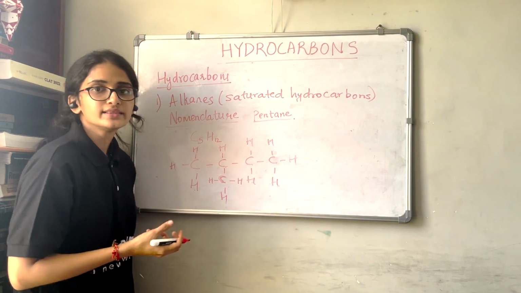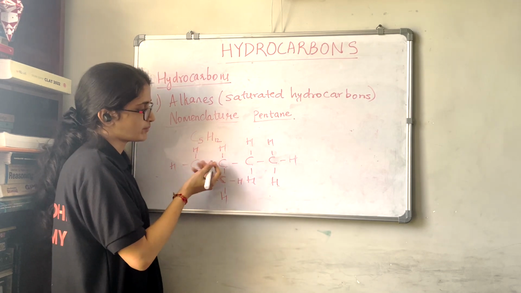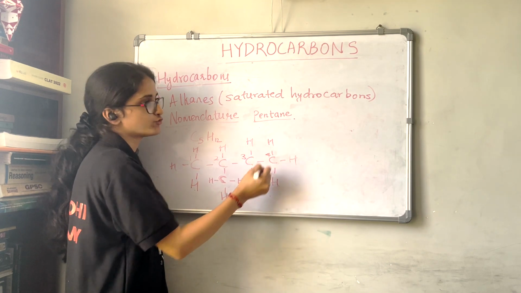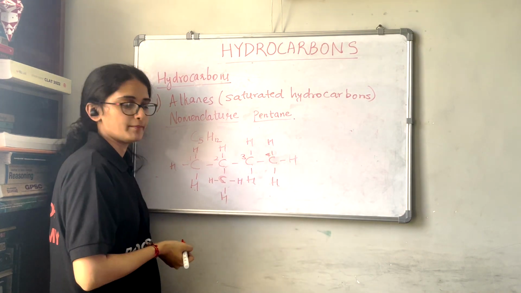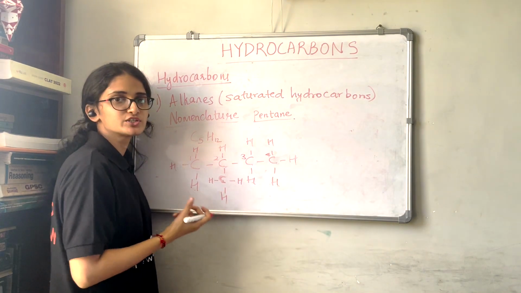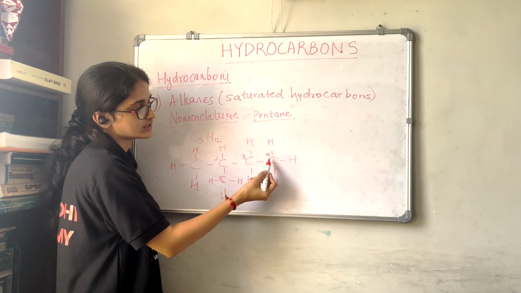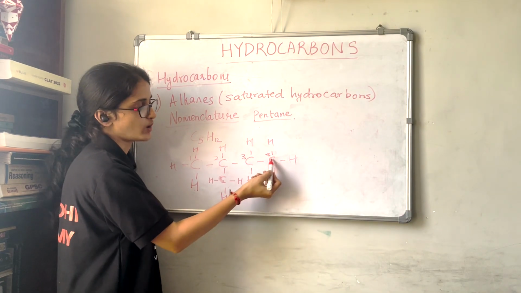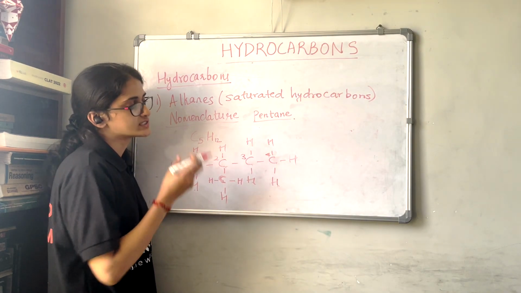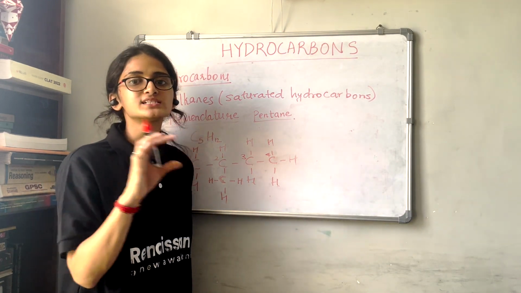Now let us do the numbering. How will you start the numbering? You have to start the numbering from left hand side. So 1, 2, 3, 4. So this is the 4th carbon. This is the straight chain having 4 carbon atoms, and the substituent which is there is attached to the second carbon. Now we could have numbered the chain from this side, that is 1, 2, 3, 4. But we didn't do that. Why we didn't do that? Because here comes the rule, that is the lowest sum rule or lowest number rule.